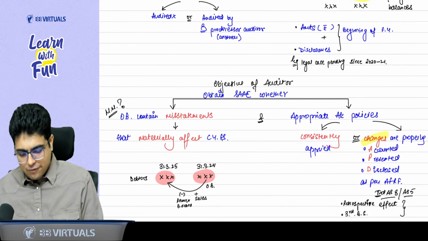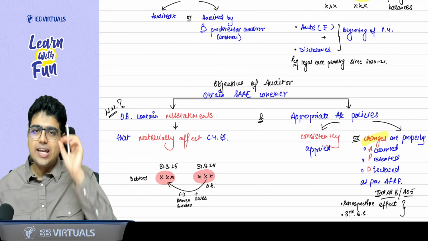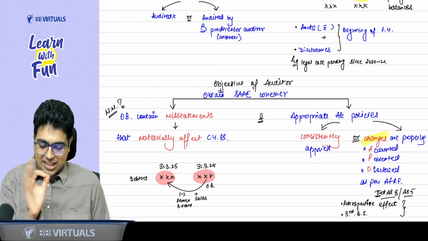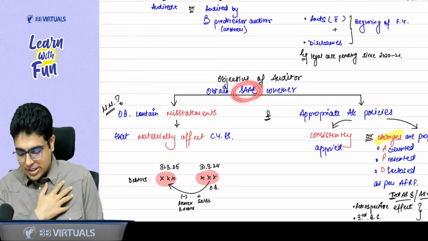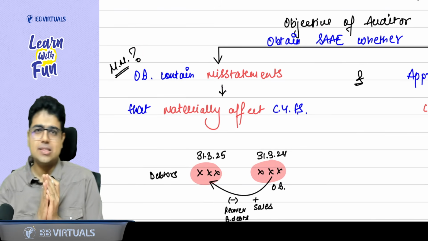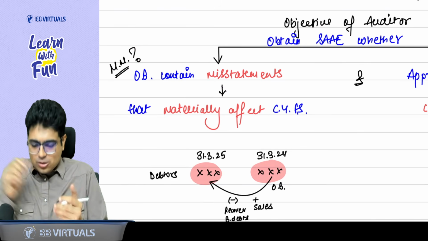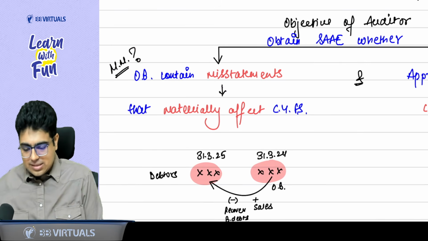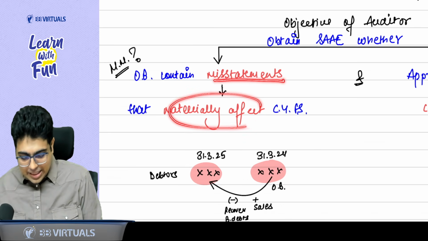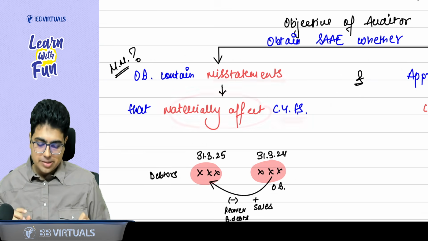Now, what is the objective of the auditor in relation to the opening balances? So there are two objectives. We need sufficient and appropriate evidence on whether the opening balances have any material misstatement. How do you write it? You say we need evidence whether opening balances contain any misstatement that materially affects the current year financial statements.